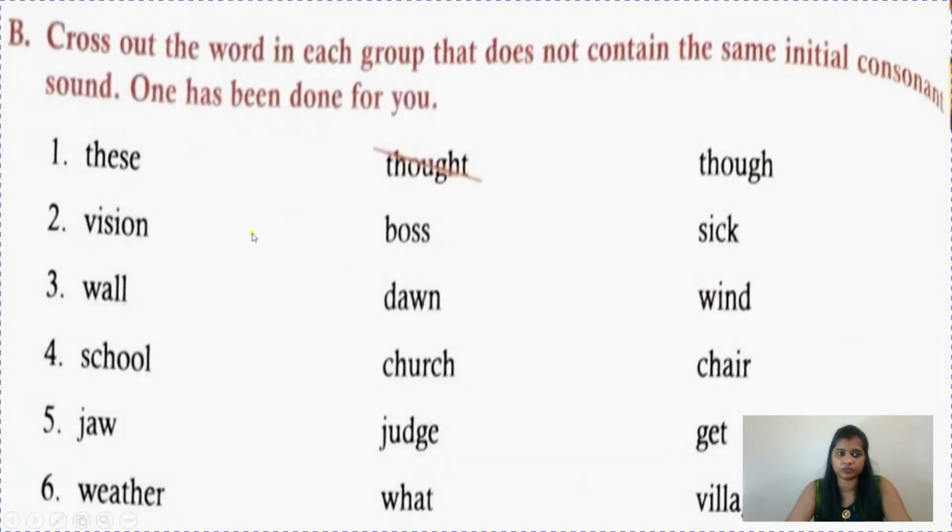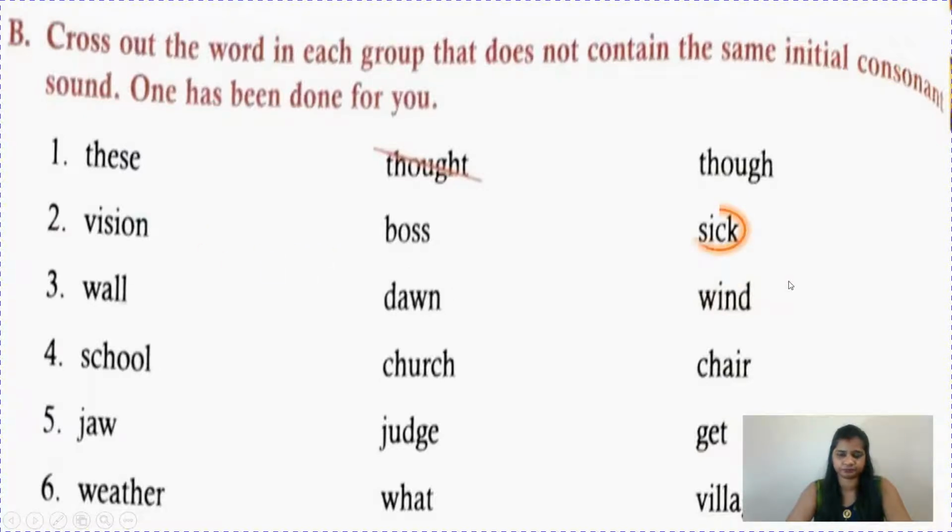Okay, now come to cross out the word in each group that does not contain the same initial consonant sound. One has been done for you. When you are saying these, thought, do, thought is giving the sound of th, and these, do, they are giving the sound of the. So this is different. Now, vision, boss and sick. See children, vision, v, and boss, b, they have a similar sound, but sick, sir, it is a different sound.